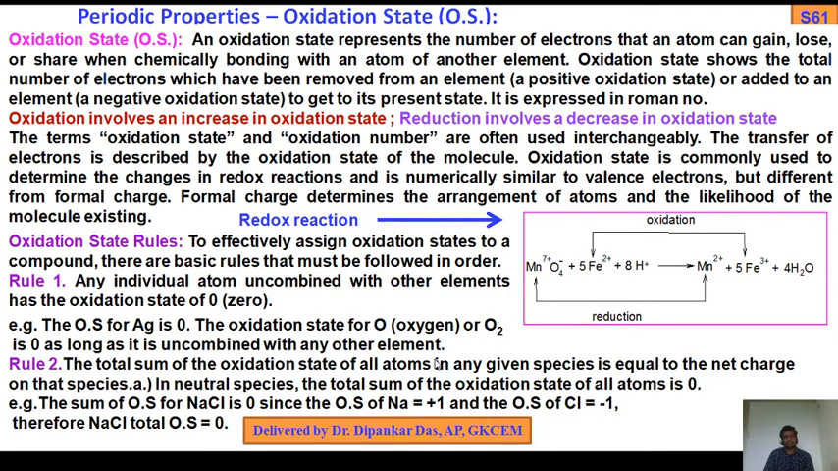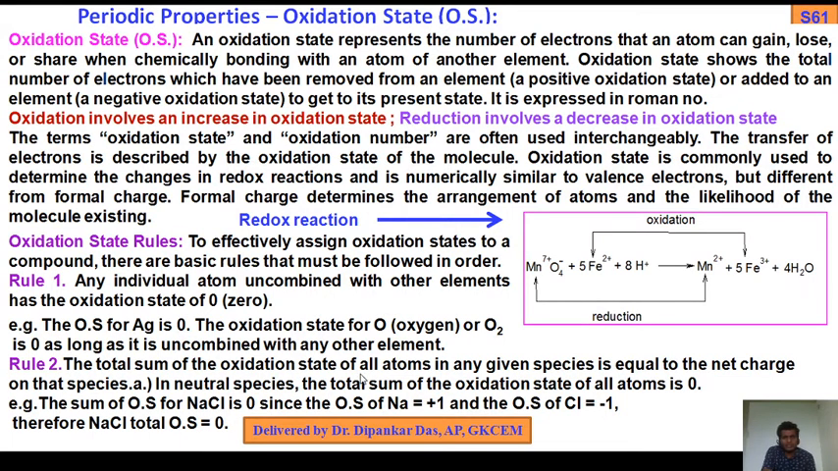Unless it reacts with another element, its oxidation state is considered 0 for this uncombined element or molecule. Rule 2: The total sum of the oxidation states of all atoms in any given species is equal to the net charge on that species.